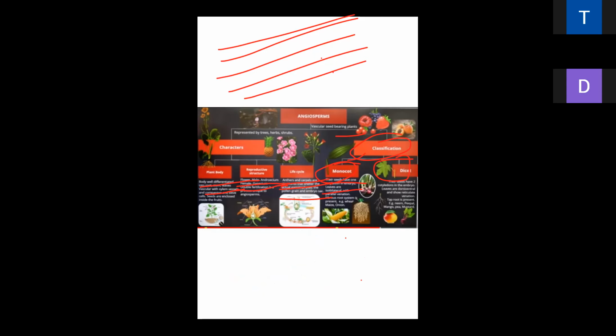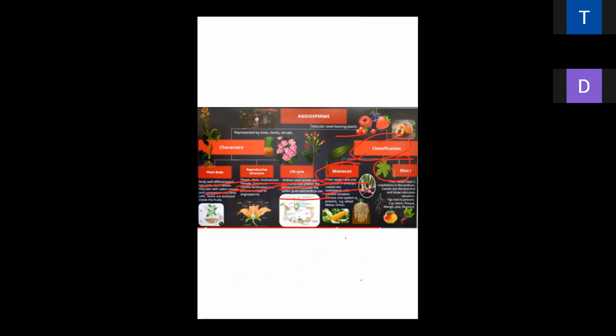That type of arrangement is called the parallel venation. It is known as the parallel venation, that is, the arrangement of parallel veins. In dicotyledons, kidney bean and gram seeds are examples. In dicotyledons, there is reticular venation. Reticular means here reticulum.